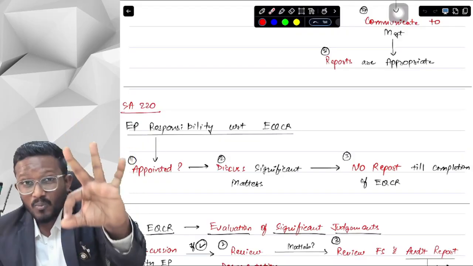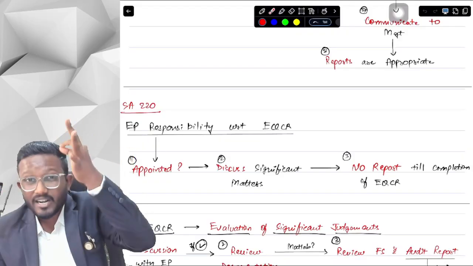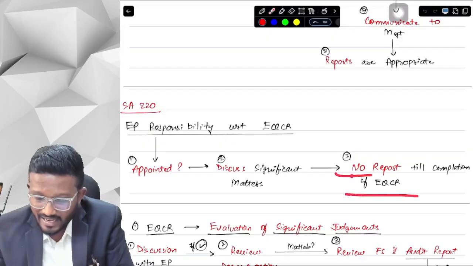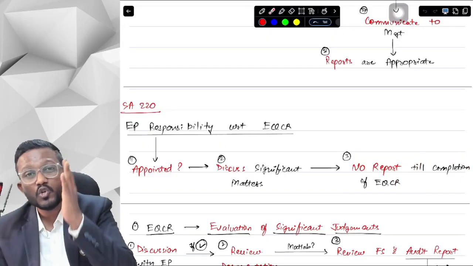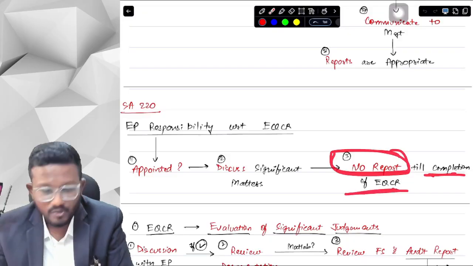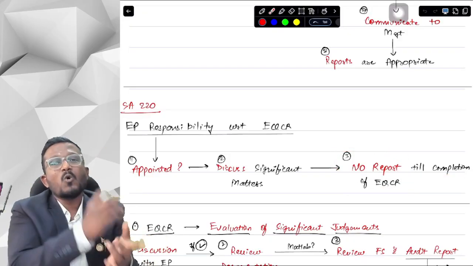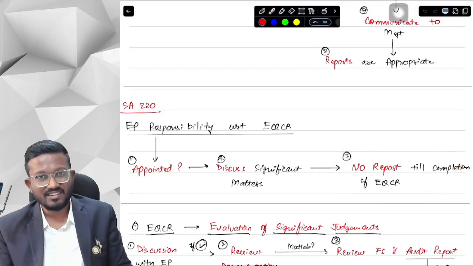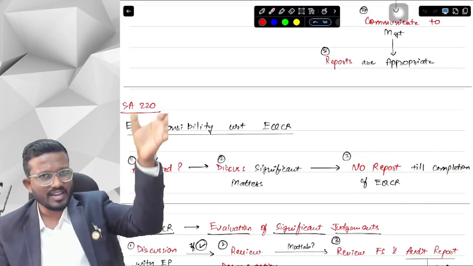And third and foremost, an important thing is, before signing my audit report, before putting a date on my audit report, the EQCR should be completed. The EQCR review should be completed. We should not provide any report till the completion of EQCR. Only after the completion of EQCR, we can provide a report. That is the most important thing. Now, what does it signify, sir? We will read everything about the date of report in SA 700.